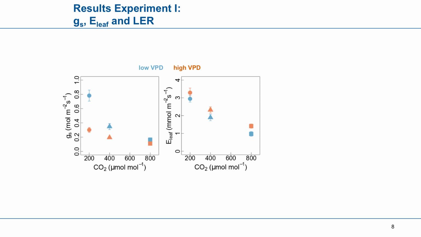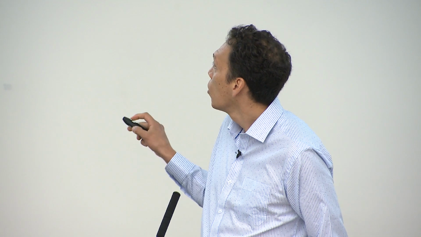This repercussed in the evapotranspiration. So we observe more or less a linear, an inverse linear relationship between CO2 and evapotranspiration. But the VPD effect almost disappears and it was not significant. This has to do with the trade-off between higher conductance at a lower VPD level, but at the same time a lower leaf-to-air VPD, and in the end, this cancels out.